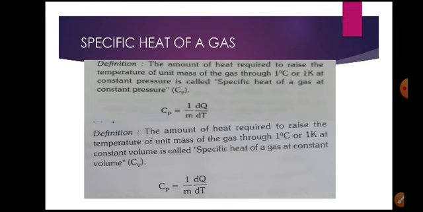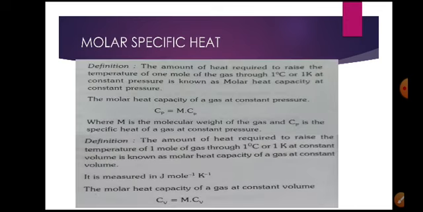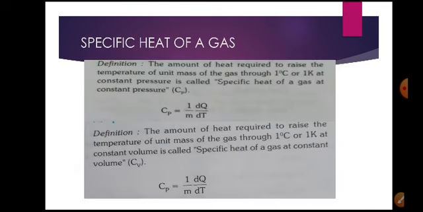If you take a unit mass of gas, it is the specific heat. If you take the gas in moles, then the specific heats are known as molar specific heats. We have two: molar specific heat at constant pressure and molar specific heat at constant volume.